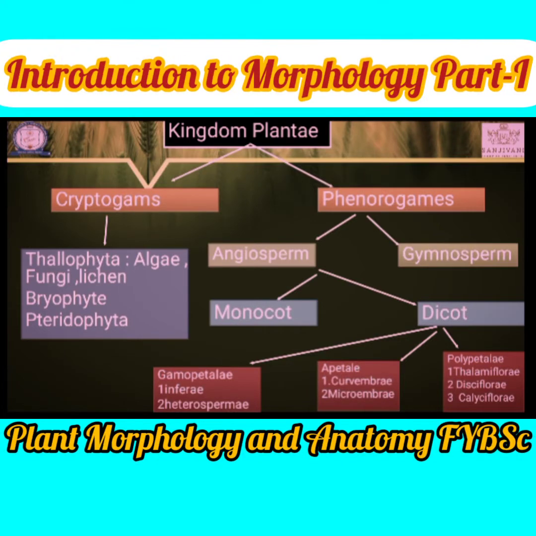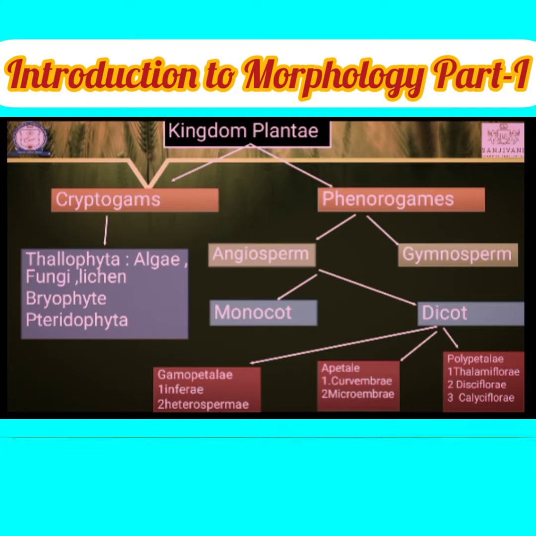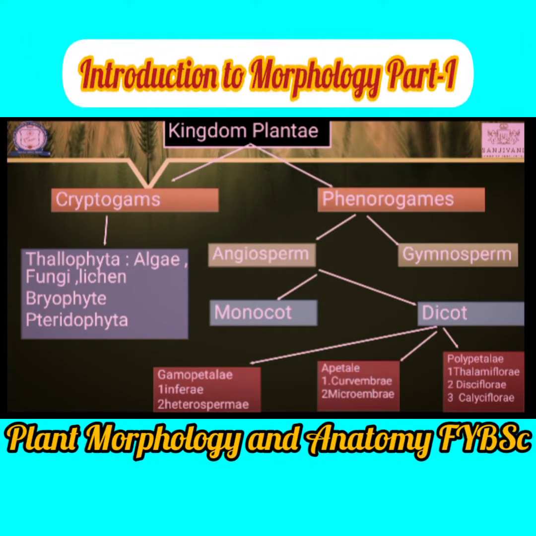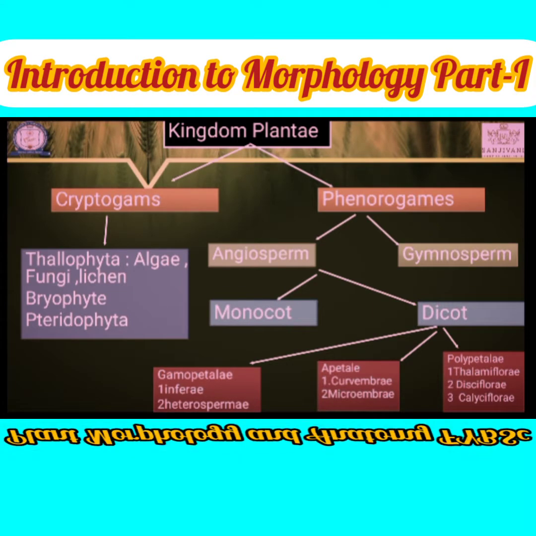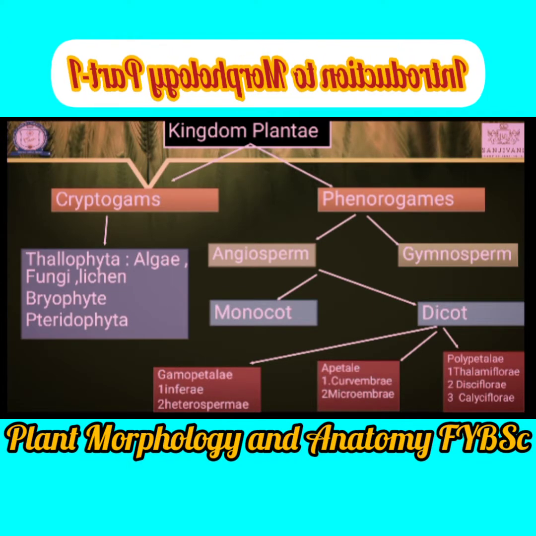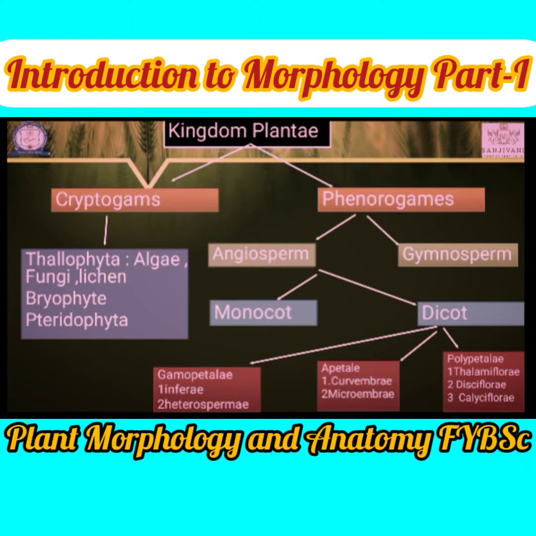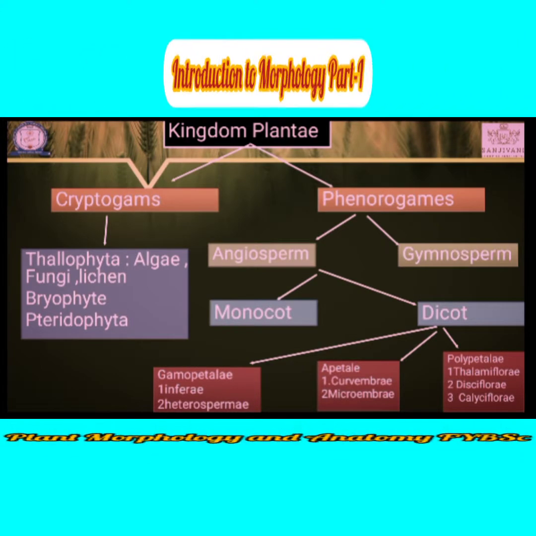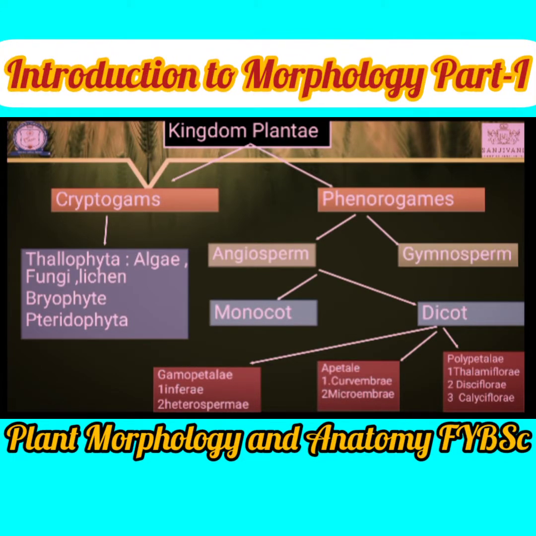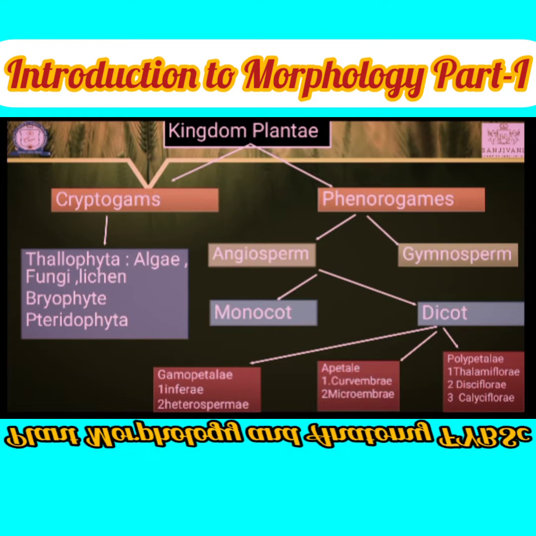After each order or series, there is again a classification into series or suborder. First, gamopetalae: inferae and heteromerae. Inferae and superior ovary depend upon the ovary position.